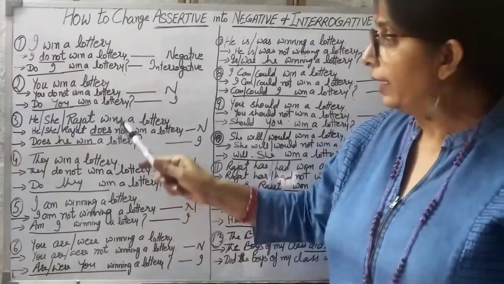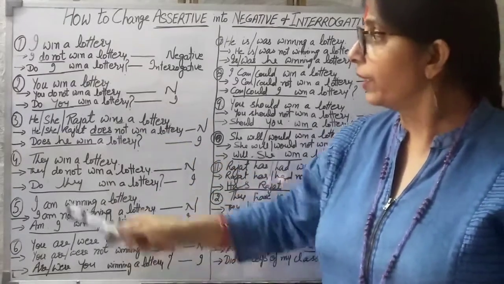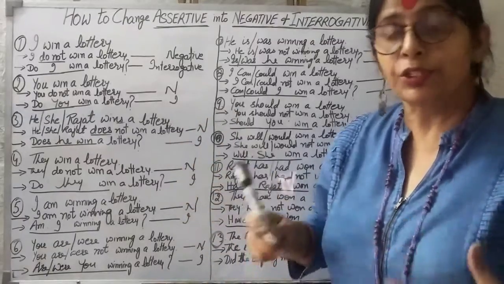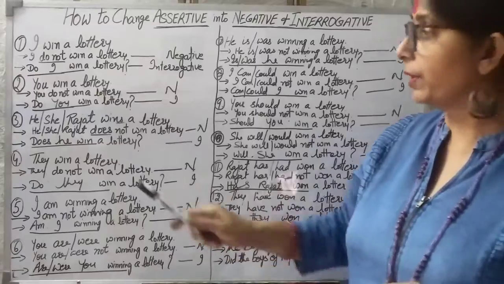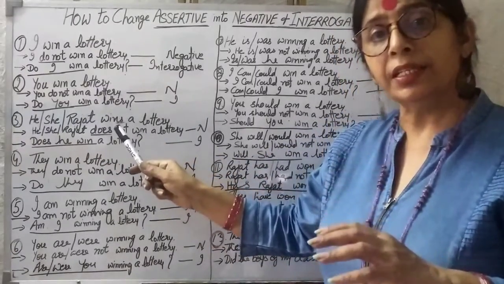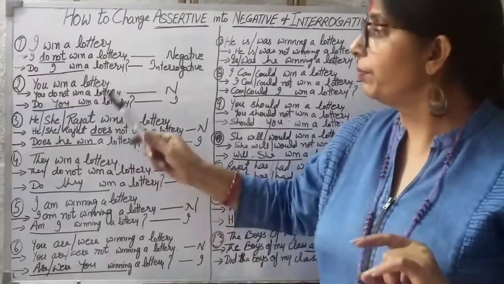If this is S here, the word would be does. He does win a lottery. This way we will think. So here we will not think about do, because this is third person and S is there. So if S is there, we will also put ES with the word do. So it will become does.